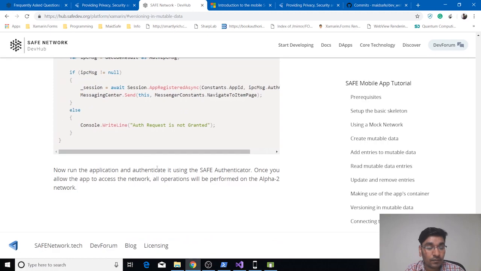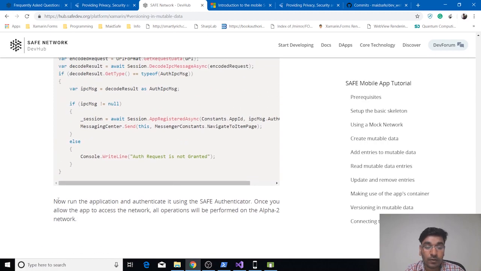So let's see, we don't have another step. It means we have already completed our authentication process for the live network. So let's try running it on the live network. We will be authenticating using Safe Authenticator mobile application, and the operations will be now performed on the Alpha 2 network or the test network.